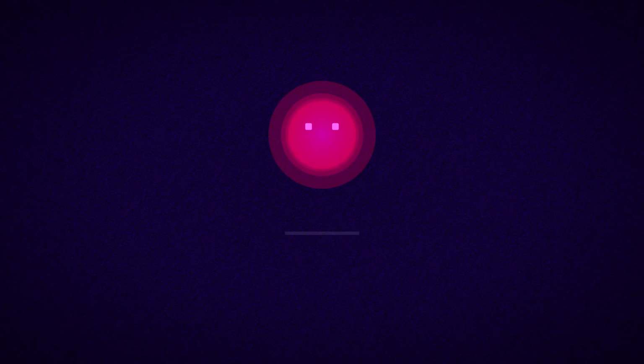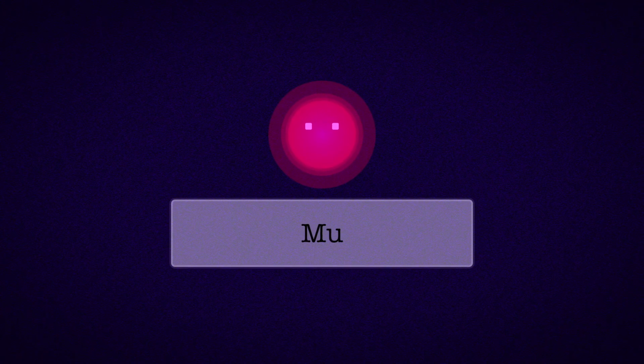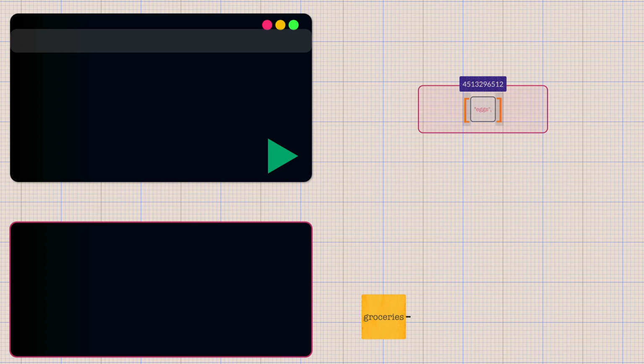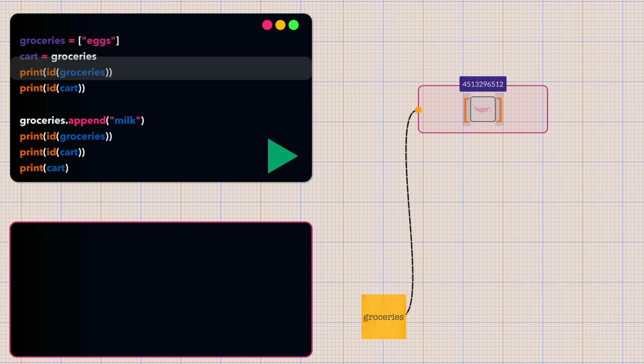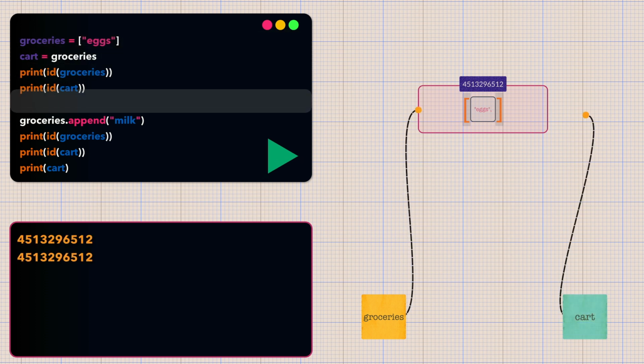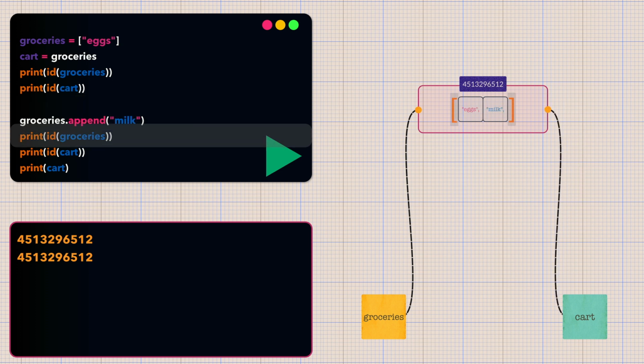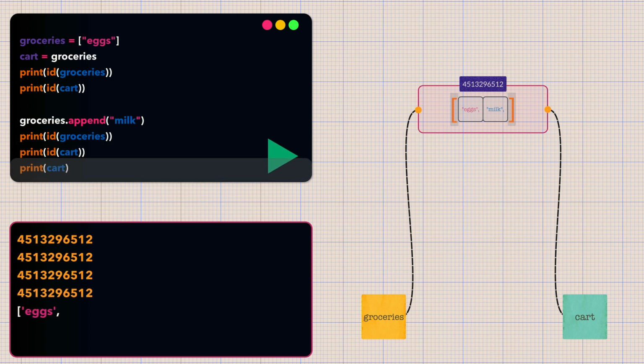But there is another operation which is exclusive to mutable objects. Mutation. Mutation occurs when we modify an object in place. As we previously saw, the append method modifies the existing list object in place. Python takes the existing list object that both variables point to, adds milk to that same list object. So no new list is created. The original list object now contains eggs and milk. Both variables still point to the same, although now modified, object. Now, since both variables point to the same list object and the object was modified, both variables see the updated contents.